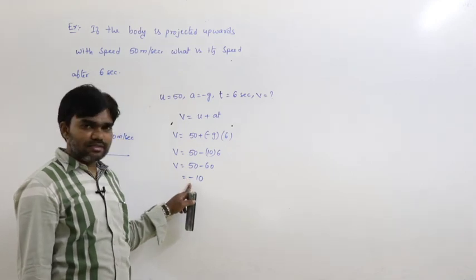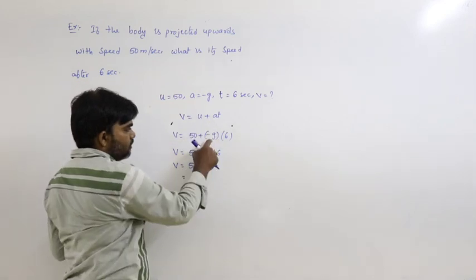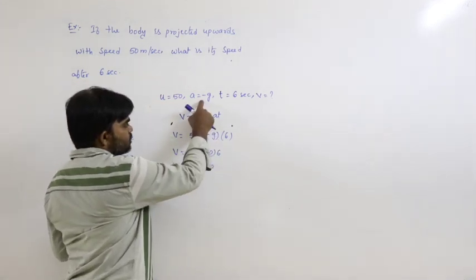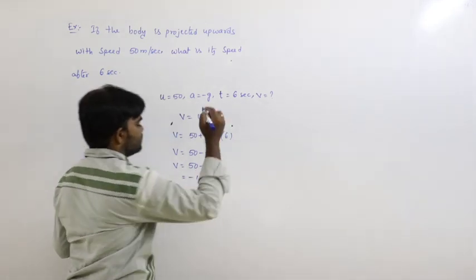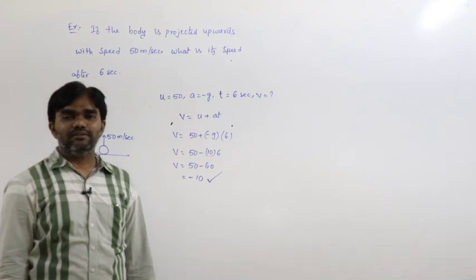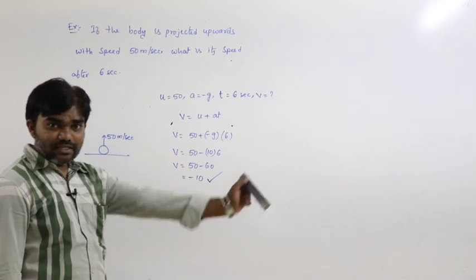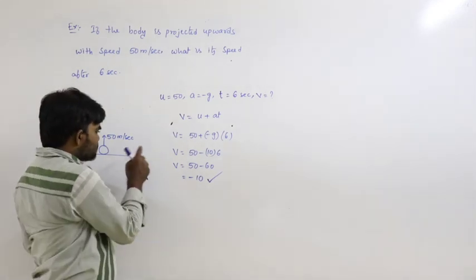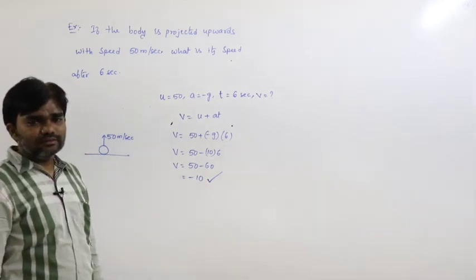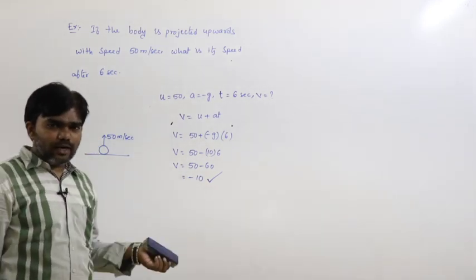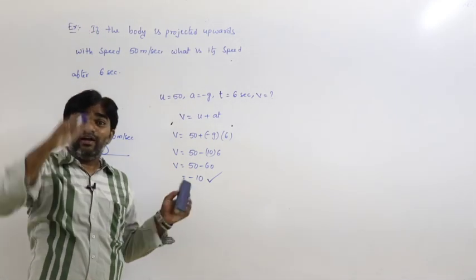Why is it minus? See here, acceleration due to gravity g is 10. During upward motion a is minus g, minus 10 into 6, 50 minus 60. Absolutely correct. But why is it minus 10? That is the important thing here. So after 6 seconds, the speed of the body we got is minus 10. During upward motion, definitely the speed of the body decreases and reaches 0. Then why does it become minus?